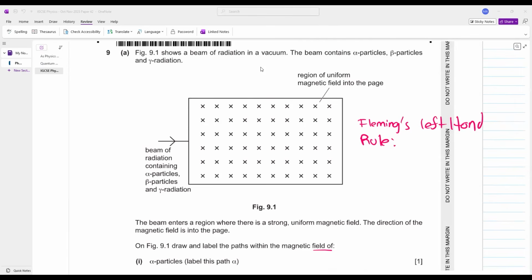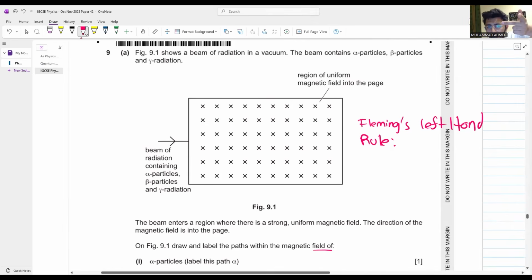Okay. Now, according to Fleming's left hand rule, can you see this left hand? My left hand? I hope all of you can see. Let me show. Yeah. According to Fleming's left hand rule, this first finger points in the direction of the magnetic field. Magnetic field is pointing inward. The first finger points inward. The second finger points in the direction of current. Alpha particles are positive particles.